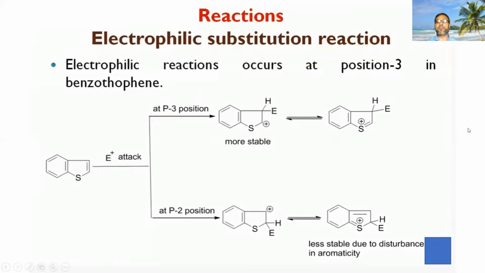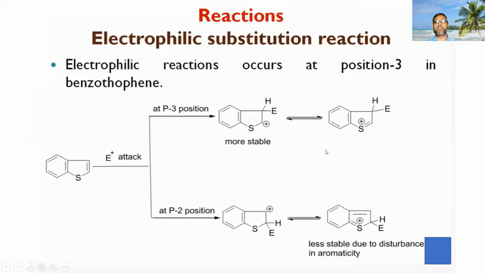So now I am going to show you reactions. Electrophilic substitution reactions. You can see electrophilic reactions occur at position 3 in the benzothiophene. If the electrophile attacks at position 3, you have these 2 structures. This one is more stable. At position 2, you have 2 resonating structures, and this one is less stable due to disturbance in aromaticity.